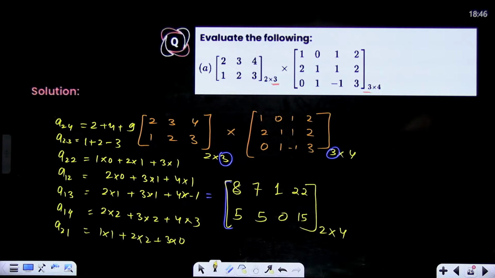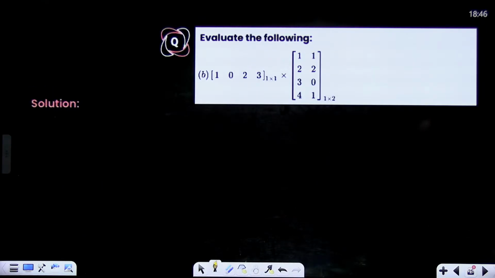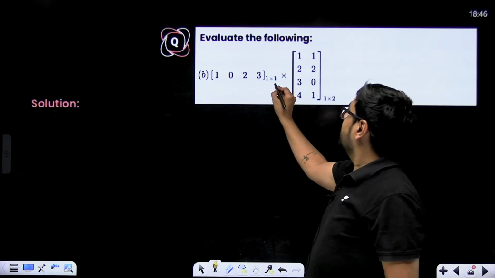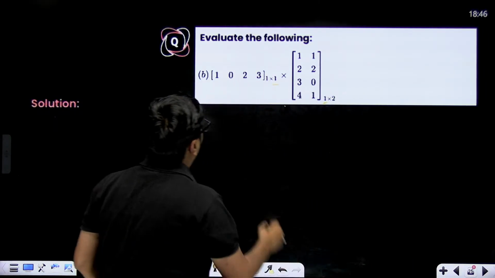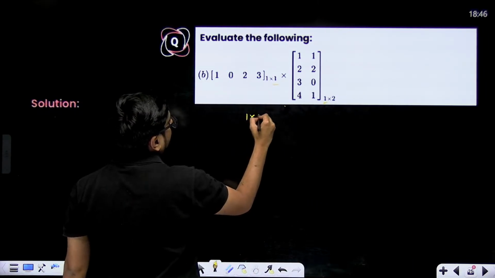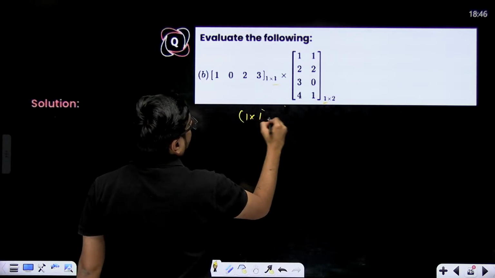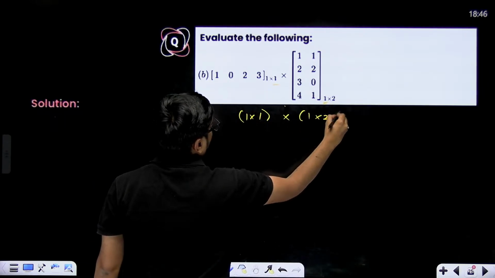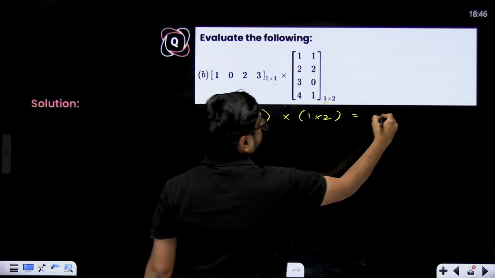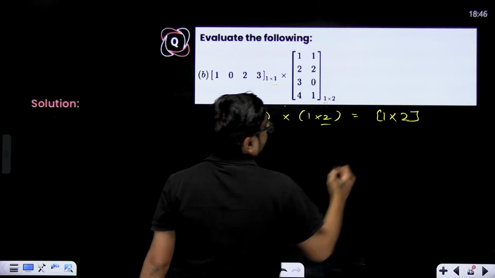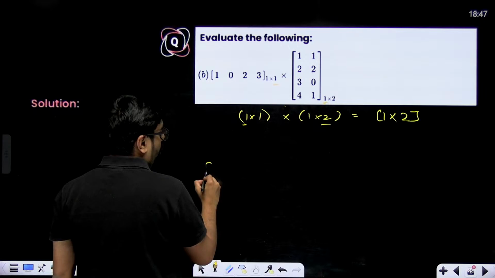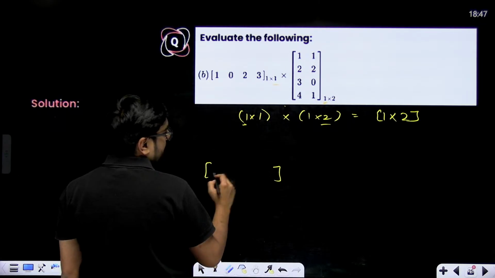So 2 cross 4. Okay, now try this also. Can we multiply? Yes, pre-multiplier, post-multiplier, number of columns and number of rows are same. What will we receive? This is 1 cross 1 multiplied with 1 cross 2. So what will we receive? The order will be 1 cross 2. That means 1 row and 2 columns, right? So only 2 elements are going to be there.